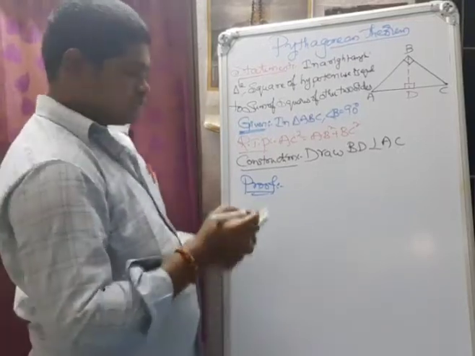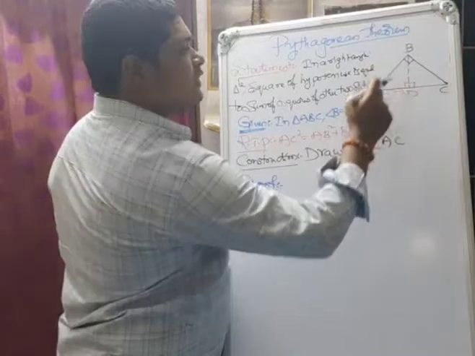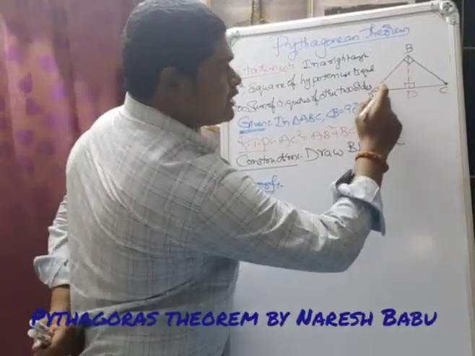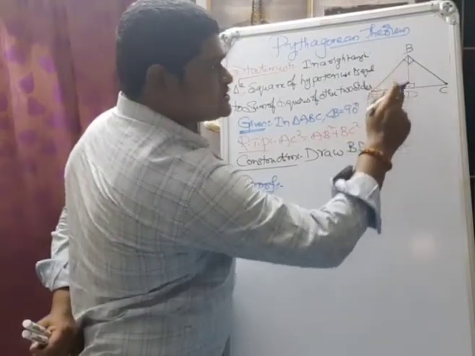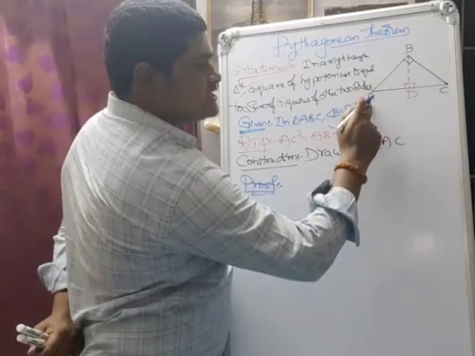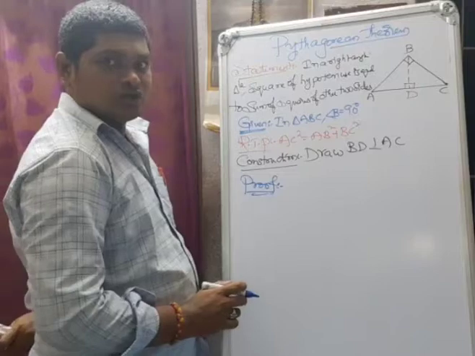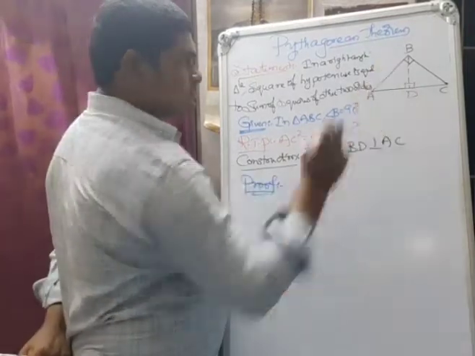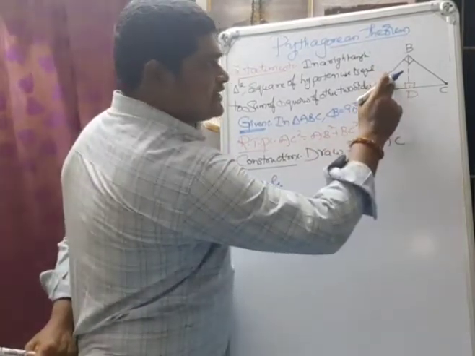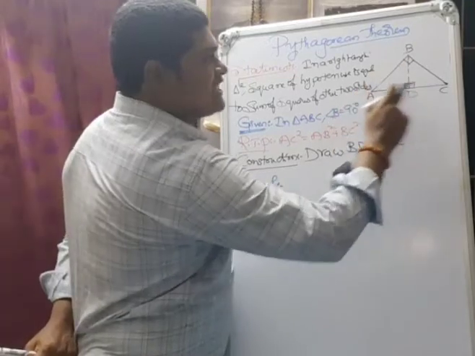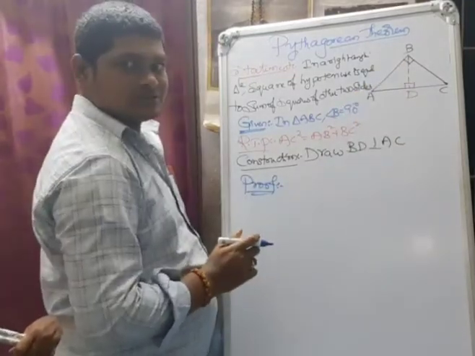For that, I should consider the triangles here. Already here the altitude is dividing the total triangle into two triangles, that is ADB and BDC. Now I will take ADB is similar to the total triangle ABC. Understood?